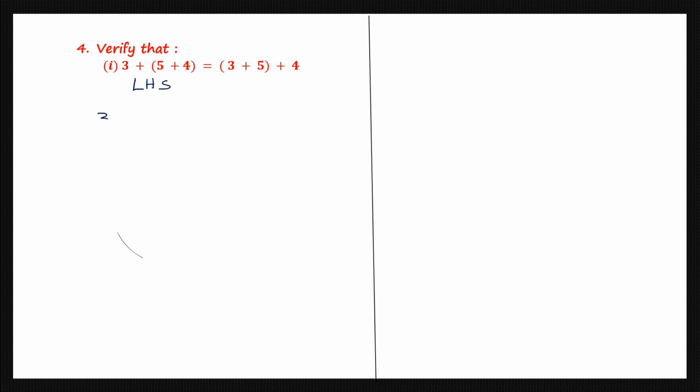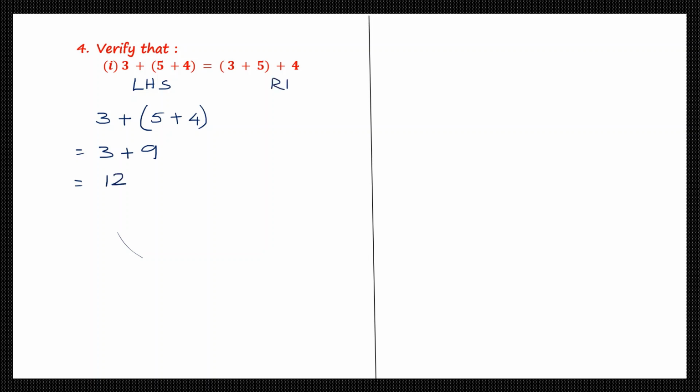So what do we have there? 3 plus the sum of 5 plus 4. So this is equal to 3 plus, what is the sum of 5 plus 4? 9. 3 plus 9 is 12. So left hand side we have 12.